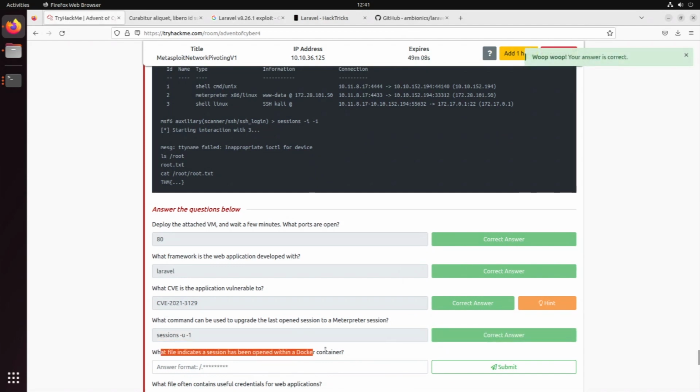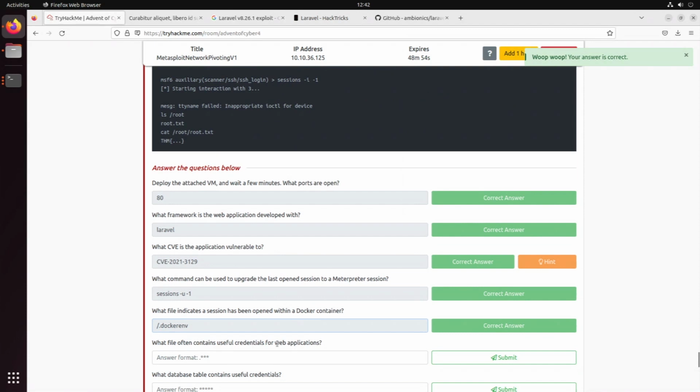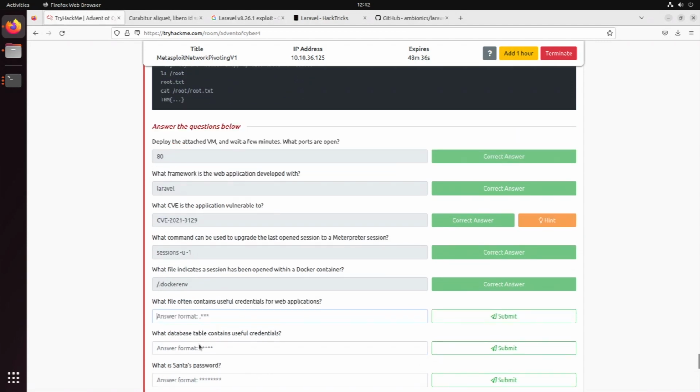What file indicates a session has been opened within a Docker container? That was the .dockerenv file. What file often contains useful credentials for web applications? That could be a config file, for instance, or a database. I'm not sure if we can answer that already. So what database table contains useful credentials? For that we now need to actually connect to the environment.